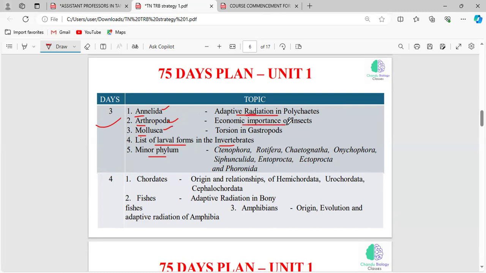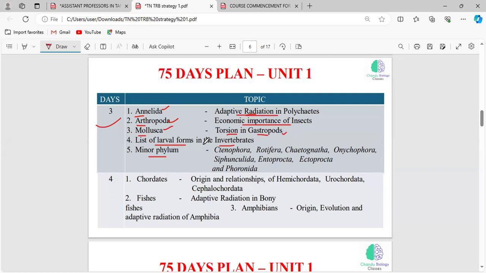If you cover the economic importance of insects, there will be no other topics in the syllabus under Arthropoda. In Mollusca, the most important concept is torsion and detorsion, which happens only in the class Gastropoda. If you finish this, that's all about Mollusca.